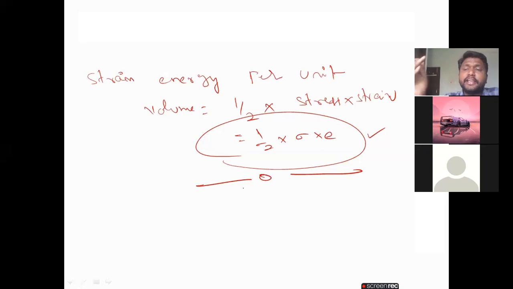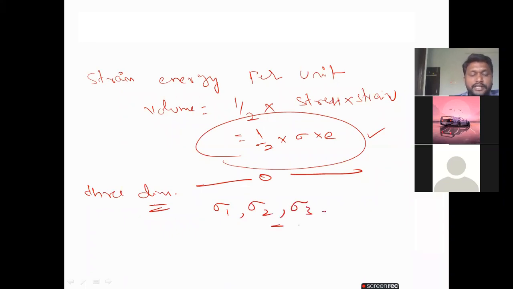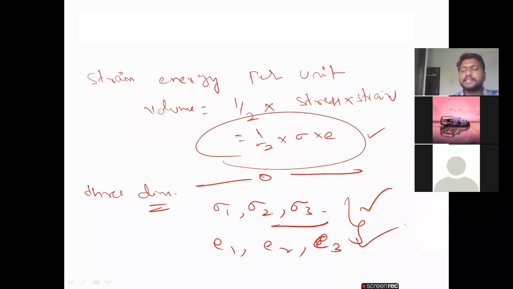Now the same thing if I consider for the three-dimensional system, the principal stresses are sigma 1, sigma 2, sigma 3, and the corresponding principal strains are E1, E2 and E3. These are the principal stresses and these are the principal strains. Now if we know the formulas, what is the E1 formula?